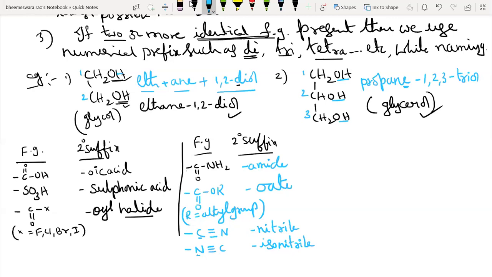Okay, it is C double bond O NH2. Then aldehyde, C double bond OH, suffix is al.